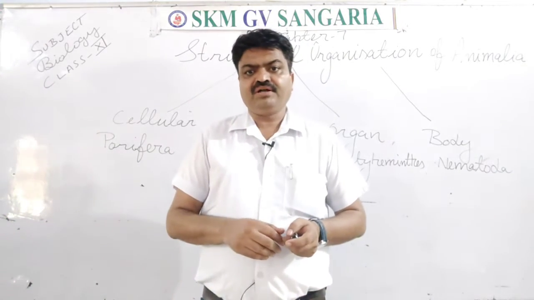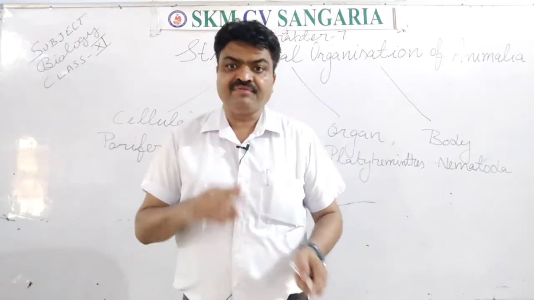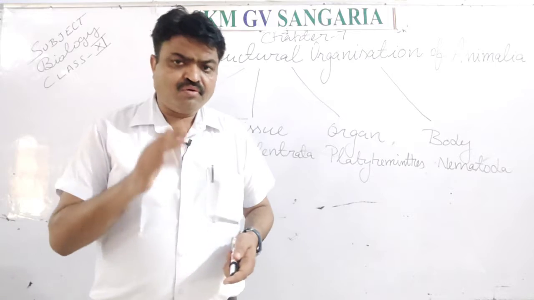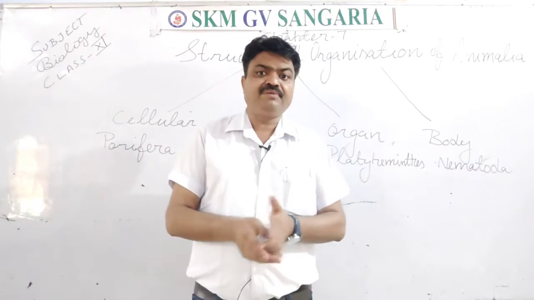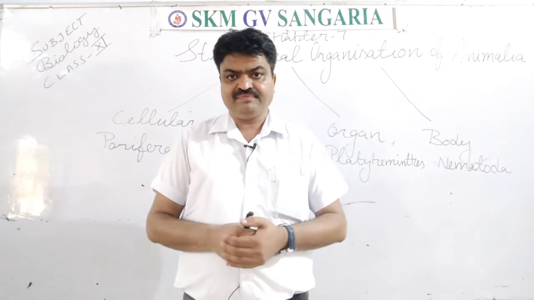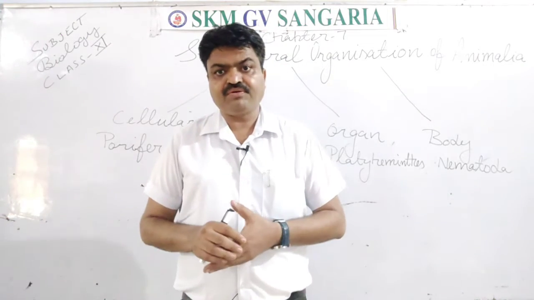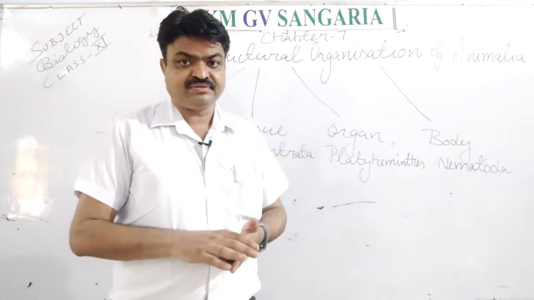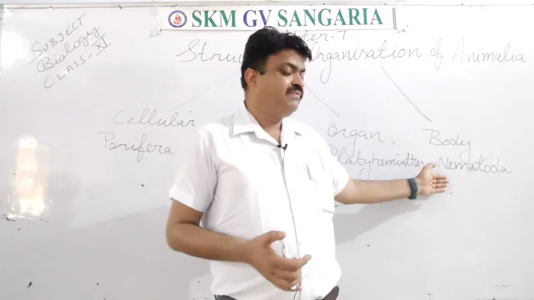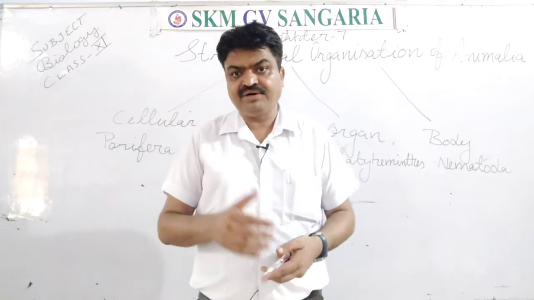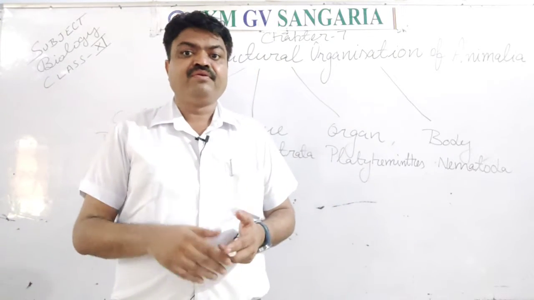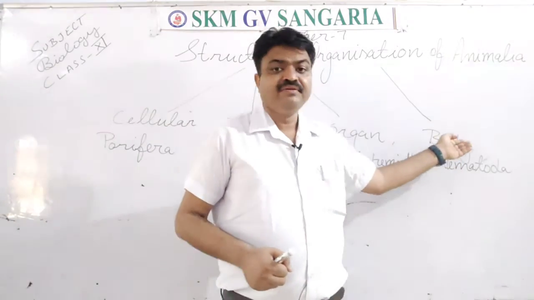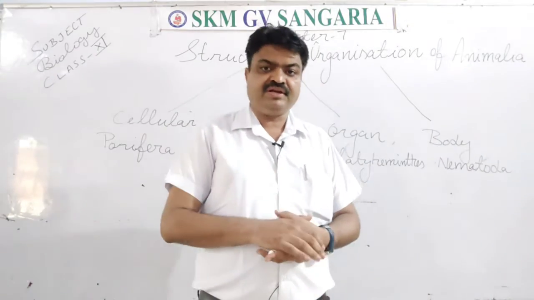Now we come to the last organization, and what is it? It is body specific organization. Organs make parts of the body, students, and parts of the body make the whole body. So body specific organization is found in the higher animals like nematoda, and the higher animals like mammals. Mammals also have, or amphibians, they have which type of organization, students? They have the body specific organization.